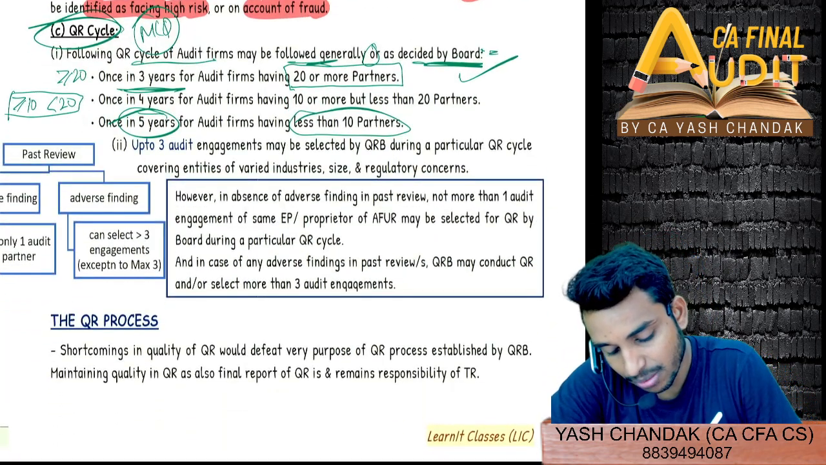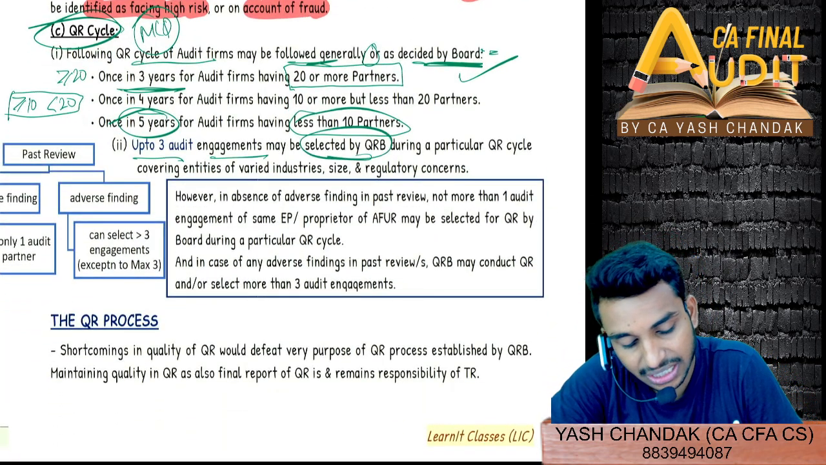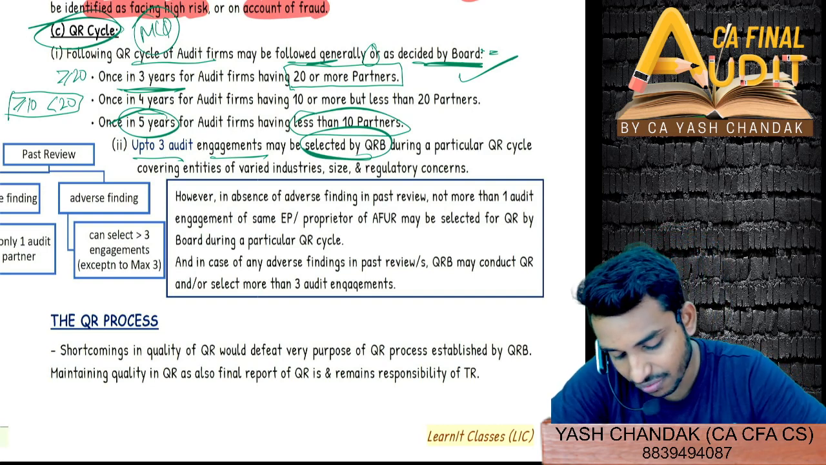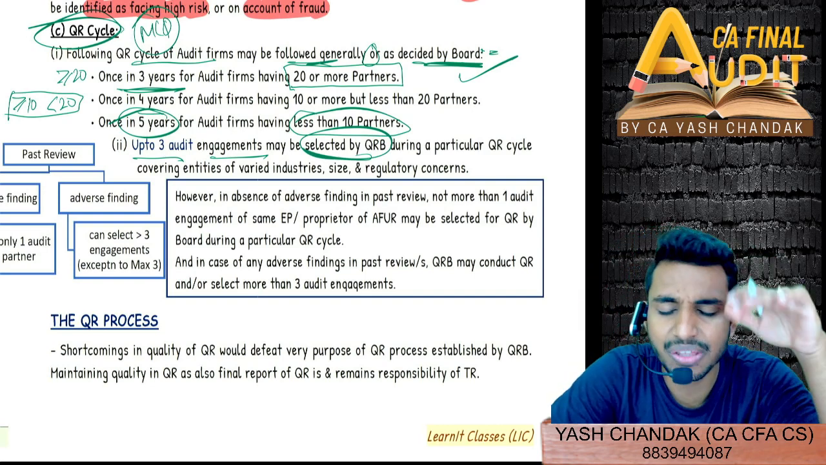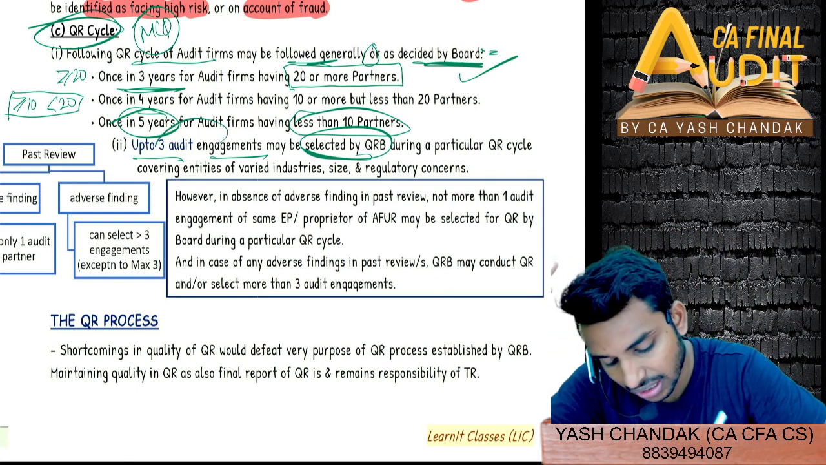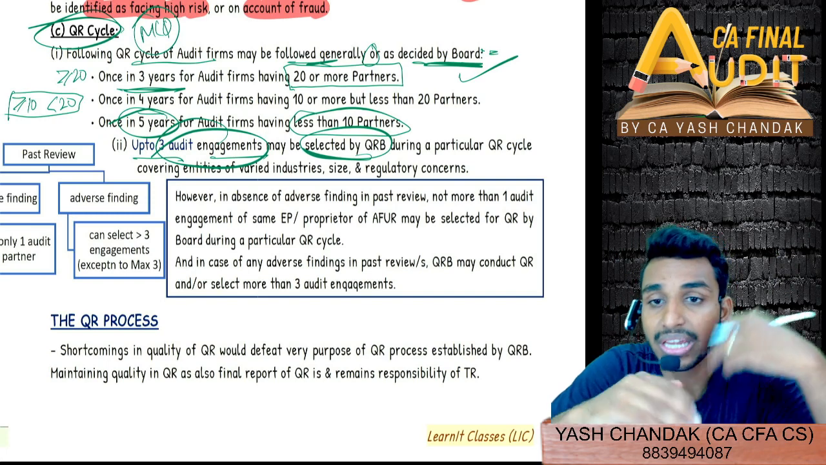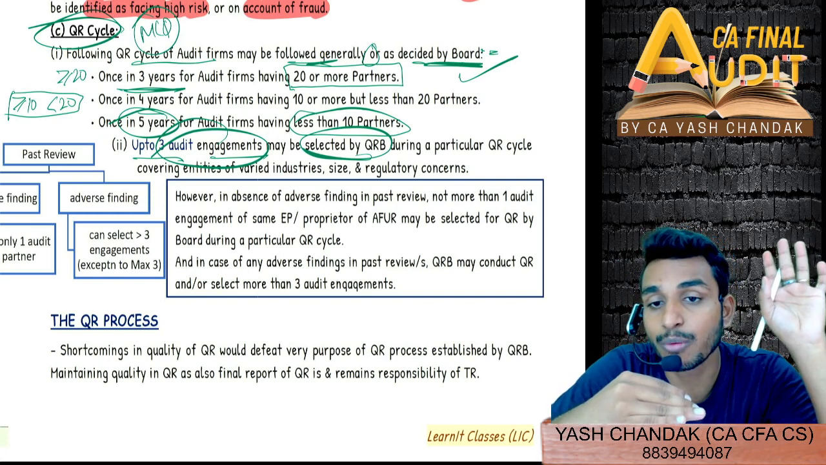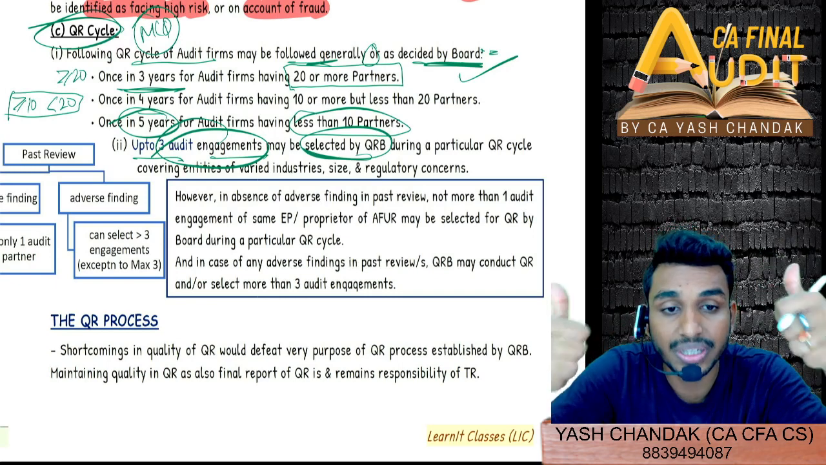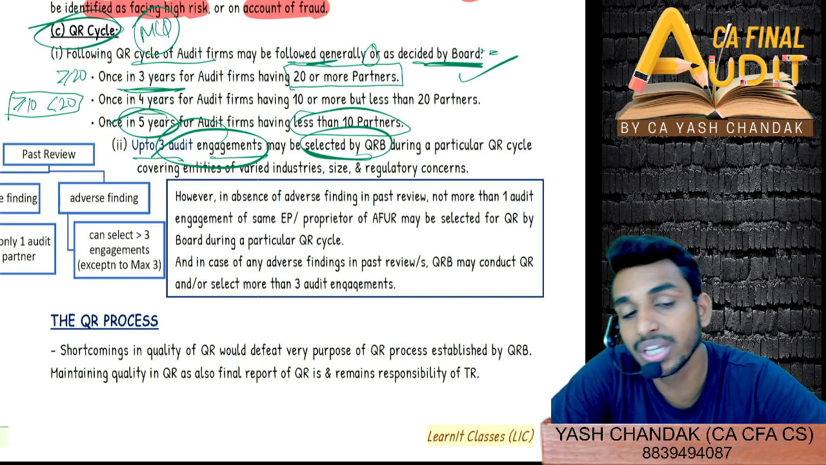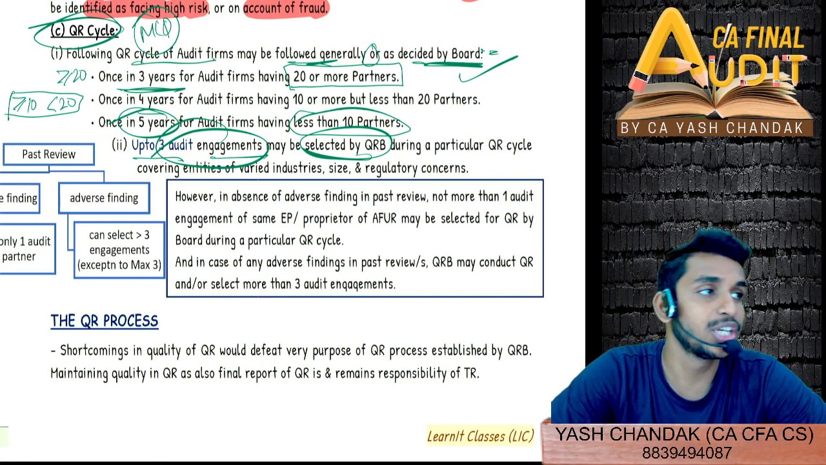Now I told you maximum up to 3 audit engagements may be selected, right? Up to 3 audit engagements may be selected. However, there is one exception. There is one exception, that is in the case where we selected 3 audit engagements or 3 audit assignments in the earlier quality review, and at that time of quality review, we found certain misstatements or certain adverse findings. Therefore, in this time of review, we need to be extra cautious.